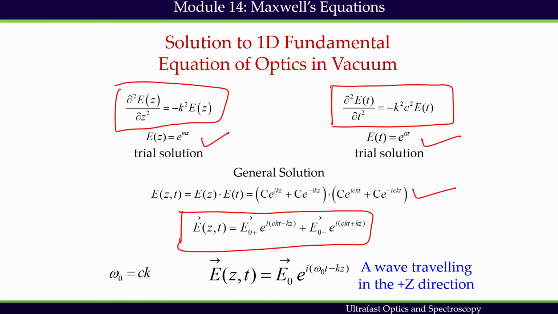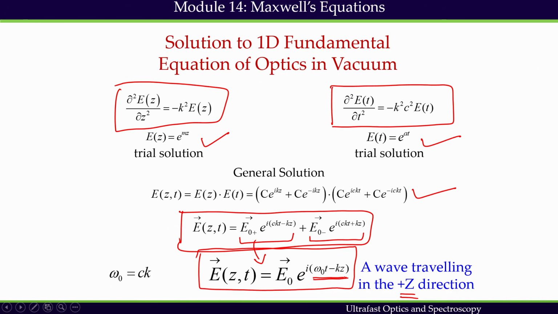So, in the electric field, the final solution we get has two components. One component is like this, another component is like this. These two components are nothing but waves propagating along the positive z direction and the negative z direction. This expression is representing a wave propagating along the positive z direction, that we know. How do we know that? The phase, this is the total phase.